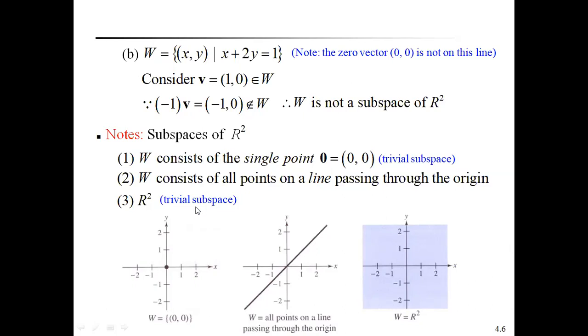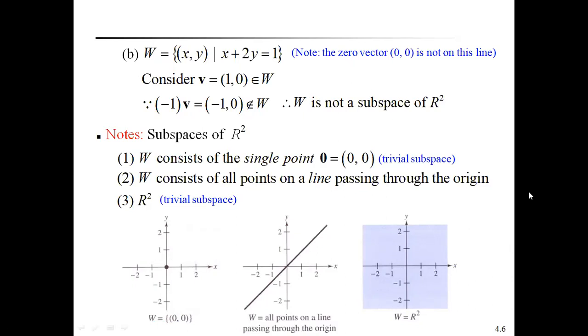Thus, the vector space R square itself is a subspace of R square, also called a trivial subspace. The first subspace can be represented like this. W is equal to (0, 0). In the x-axis and y-axis figure, the zero point can be represented here. This is the zero vector.